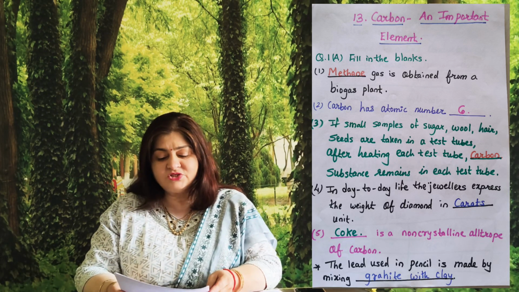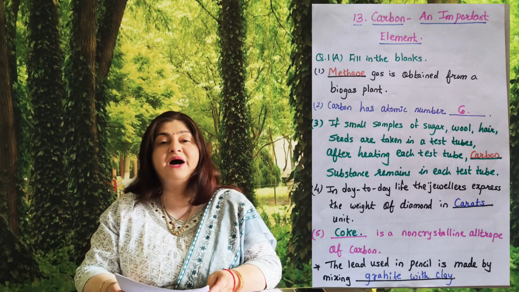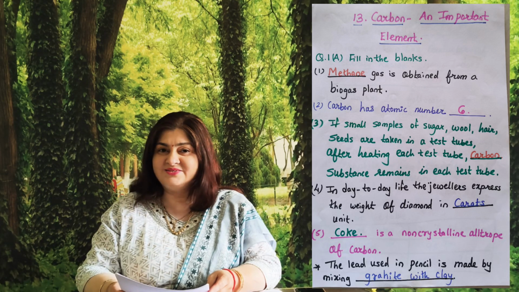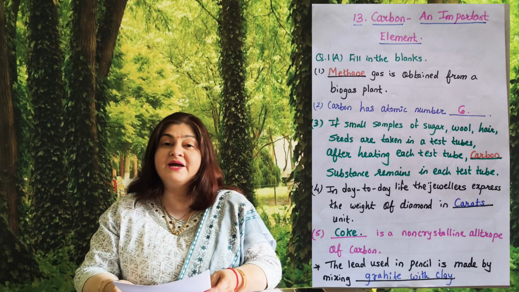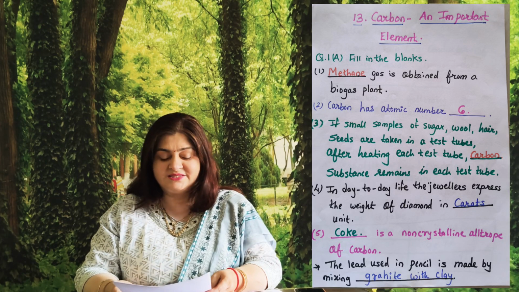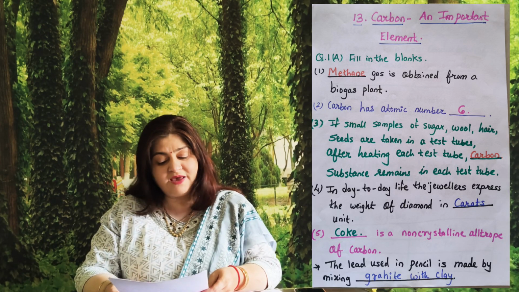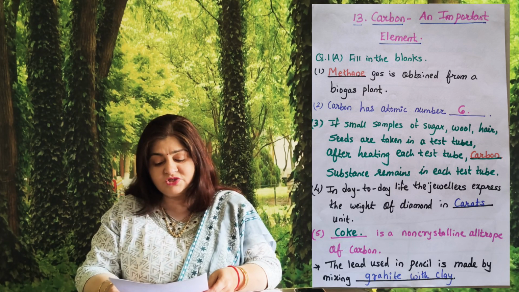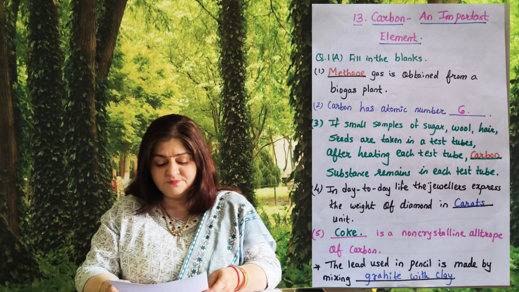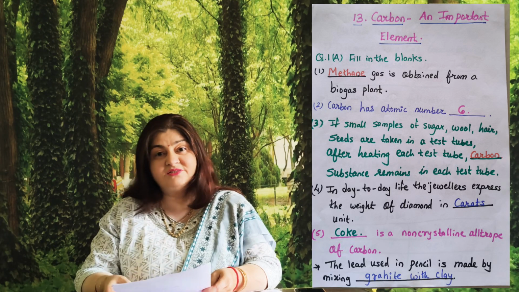First one, dash gas is obtained from a biogas plant and the answer is methane gas. Second, carbon, its atomic number is 6. Third, if a small sample of sugar, wool, hair, seeds are taken in a test tube, after heating each test tube, carbon substance remains in each test tube.